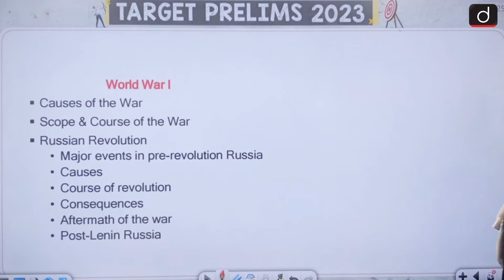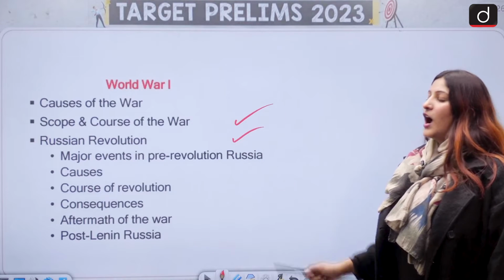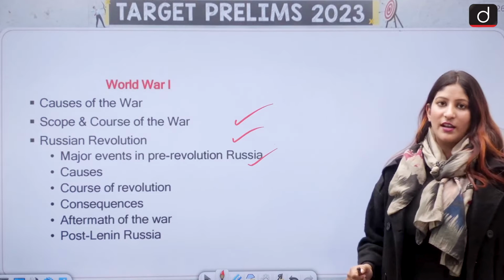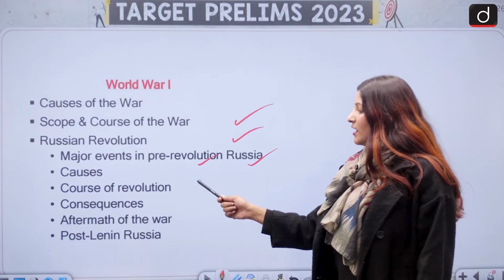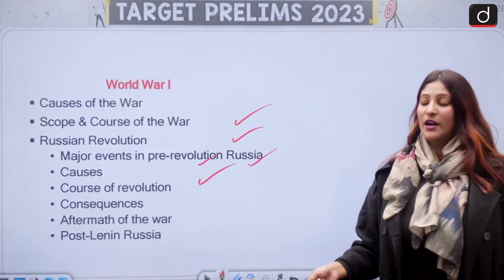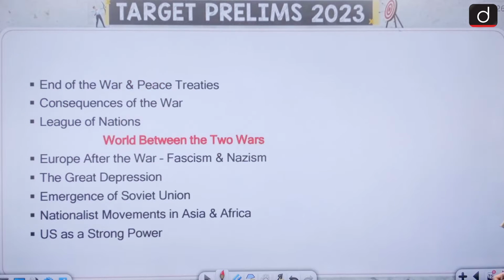And also World War I, the causes of it, the scope and course, how did Russian Revolution take place, major events in the pre-revolution era in Russia, causes and course of revolution, what were the consequences, what was the aftermath of the war and post then in Russia. And again the second one,